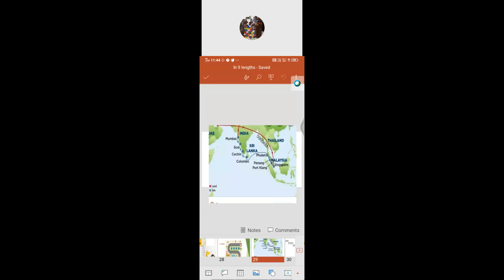Distance between two cities or two countries, isn't it? By using that, we can measure how far it is from India to Singapore. If you see that, how far from India to Singapore? That is 5,969 kilometers. So that means we can measure the distance between two countries and two cities.